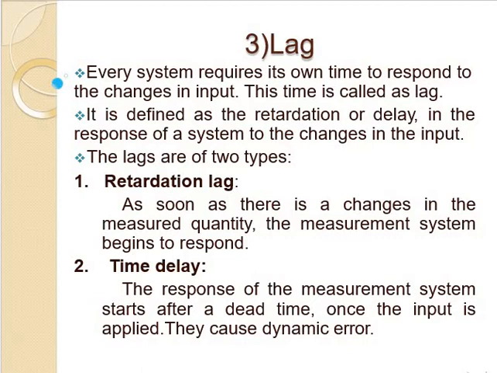Dynamic error means that continuously, according to time, the error will come. Suppose the error is 2.3, next time 2.32, next time 2.4, like that the dynamic error will be there. The response of the measurement system starting after a dead time is called time delay.